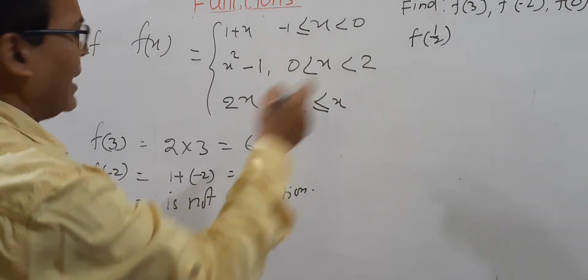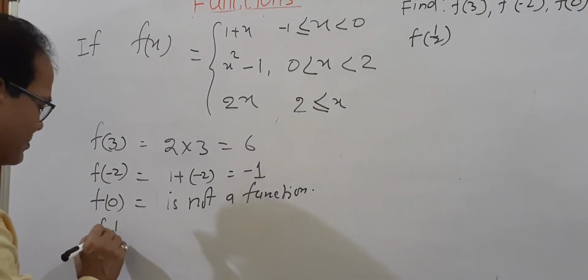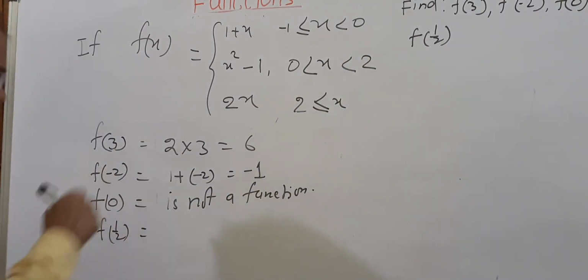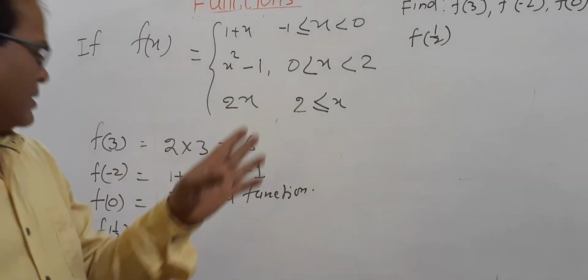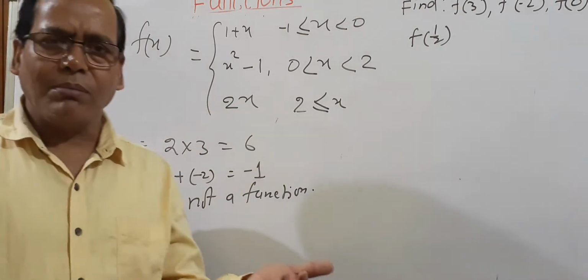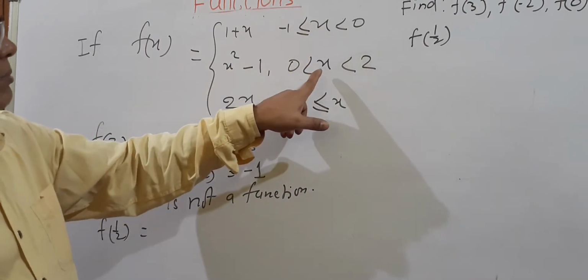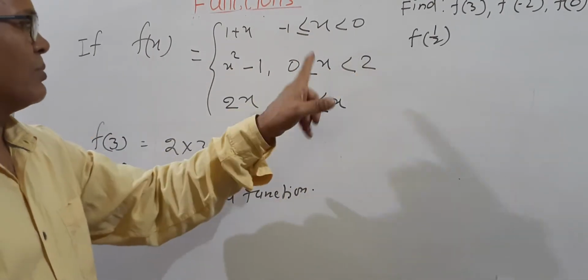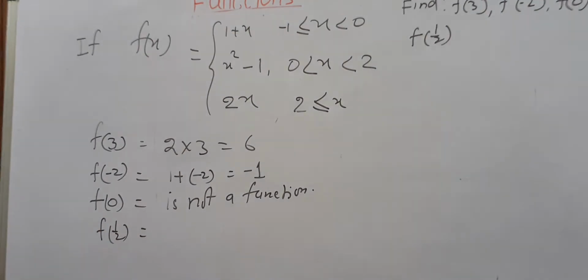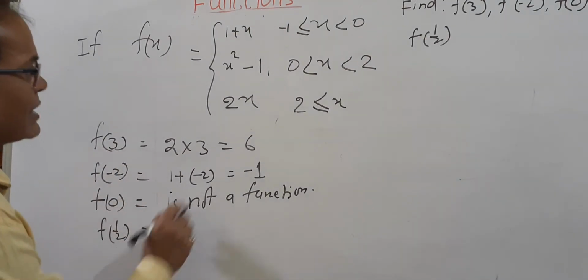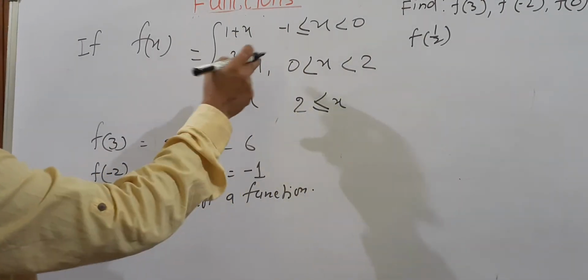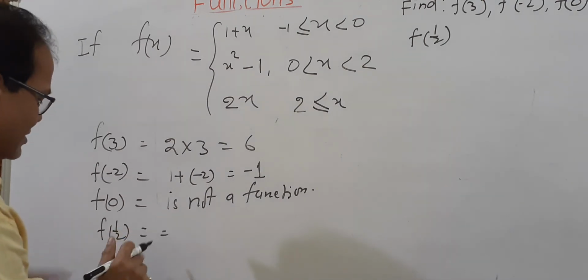Next we'll go for f(1/2). Half means it is more than 0 but less than 2. So the x value is more than 0 and less than 2. Here we'll take half. What is the condition for this? x square minus 1.